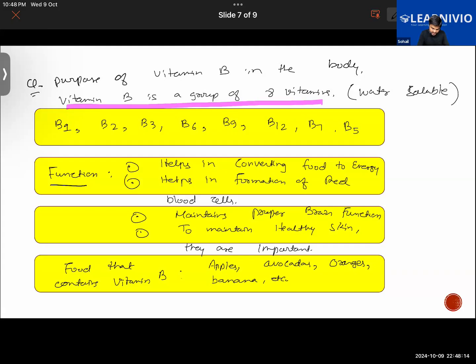B5 was actually missing in this. Okay, now: B1, B2, B3, B5, B6, B7, B9, and then B12. Okay.